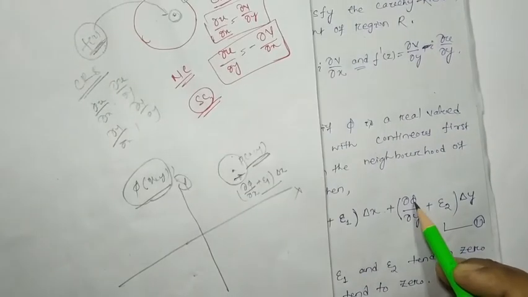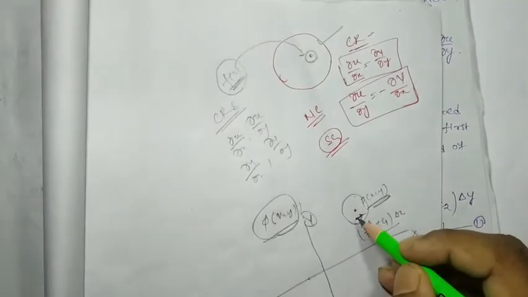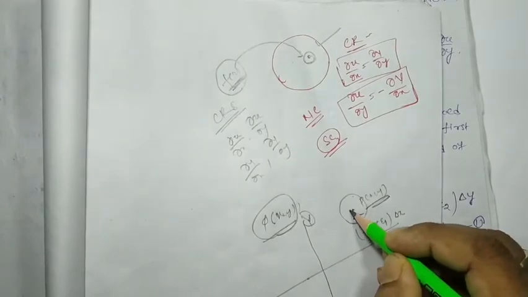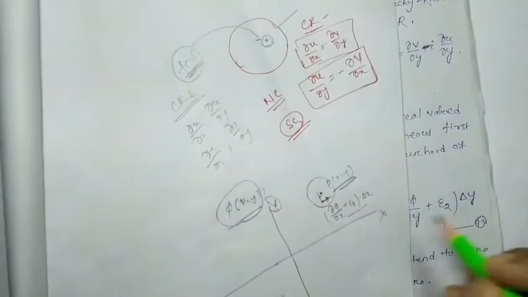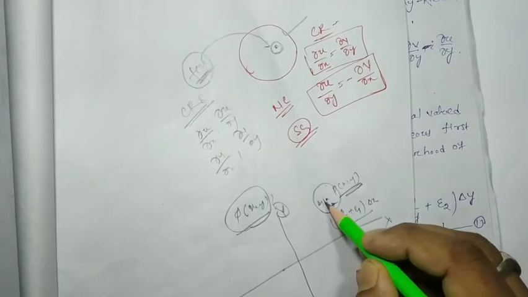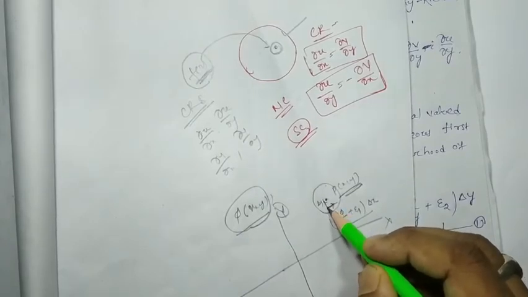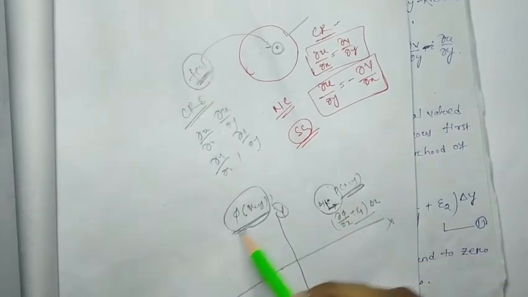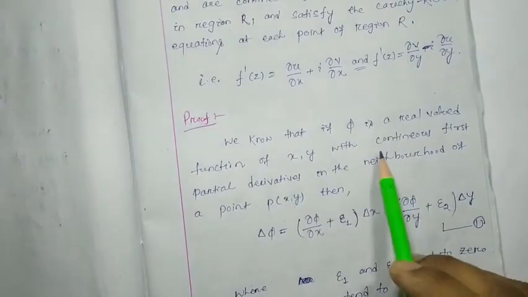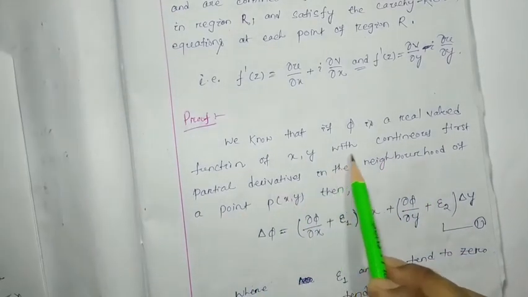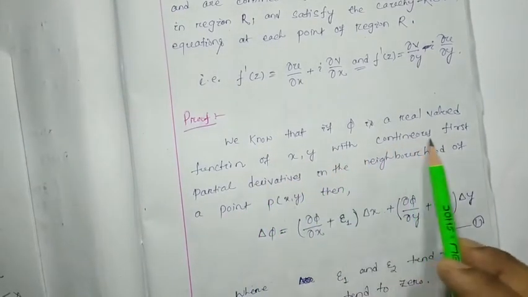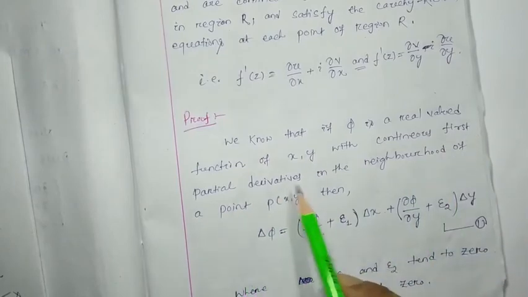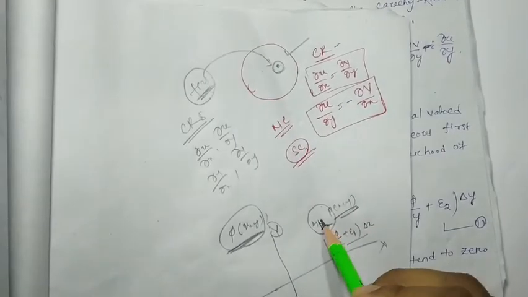And del phi by del y plus epsilon means it moves towards the y direction, into delta y, up to this much. Suppose this function moves this way and this way, easily it can be moved, then we can say that this is the so-called function with continuous first partial derivatives in the neighborhood of this point P(x,y).